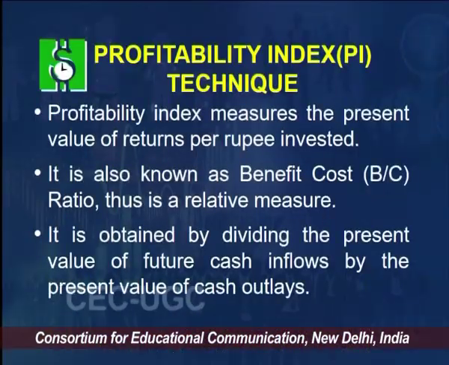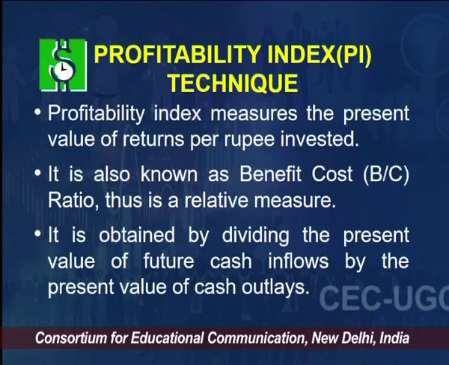So that is why it is obtained by dividing the present value of future cash inflows by the present value of cash outflows. That is how the profitability index, the PI, is calculated. In a couple of foreign author books, you will find the formula is a little different. They divide the cash inflows not with the cash outflows, they use a different formula.